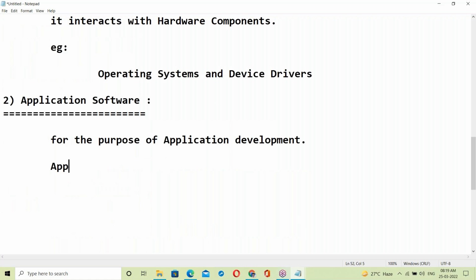See, in our daily life, we are using many applications. Can you tell me some examples of applications? Anyone have an idea? What are the applications we are using?